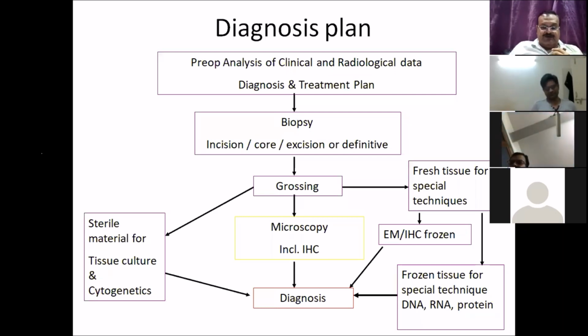For tissue culture, you have to take the tissue in tissue culture medium. Some people do IHC on frozen sections, and if that is the institutional practice, then it should be collected in a plain vial.